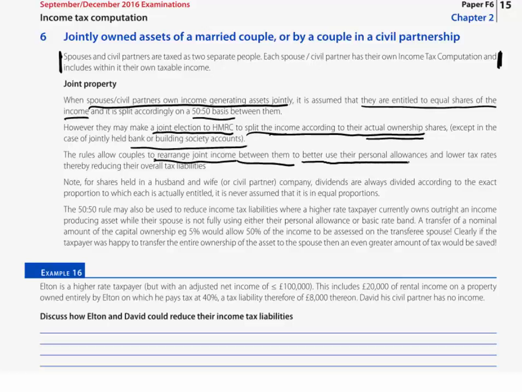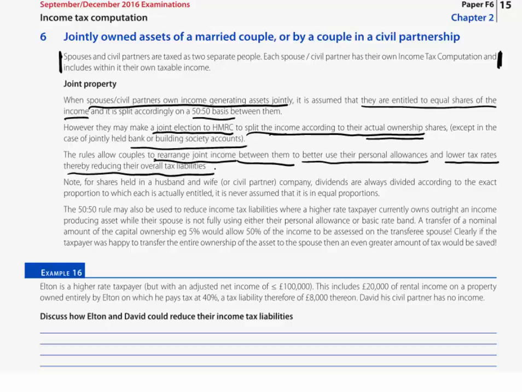Now, what this allows the couples to do is to rearrange that joint income between them in order to better use their personal allowances, and if at the moment both spouses, both civil partners are using their personal allowances, then it may be that they're able to reduce the tax rate that is charged and therefore reduce the overall tax liability. For example, by moving income from a higher rate to a basic rate spouse.